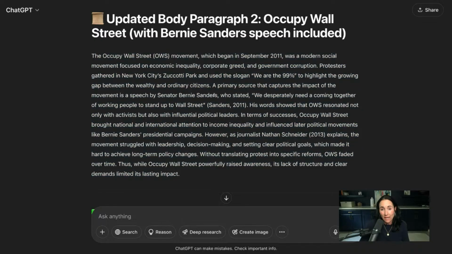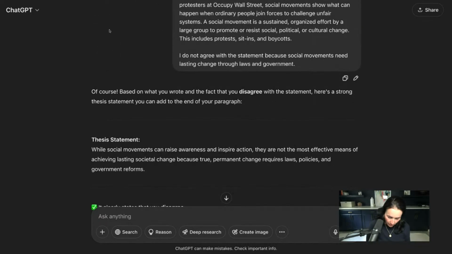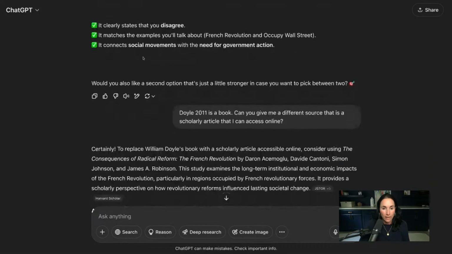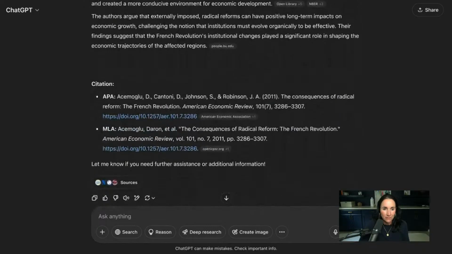I actually revised it even more because this says a primary source that captures the impact of this movement is a speech by Bernie Sanders. Instead of writing that, I just want to say Bernie Sanders stated. I don't have to say a primary source that captures the impact. I don't need that. And then this one right here, Schneider. I don't believe I kept Schneider. Let me go back to my thing here. I did not keep Schneider because Schneider was a book. And so I asked this, hang on, go down.